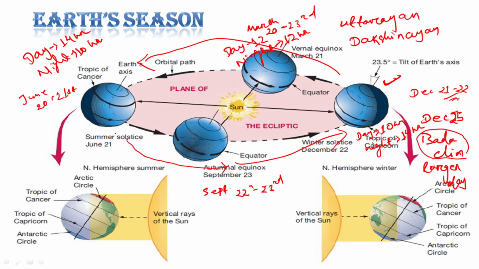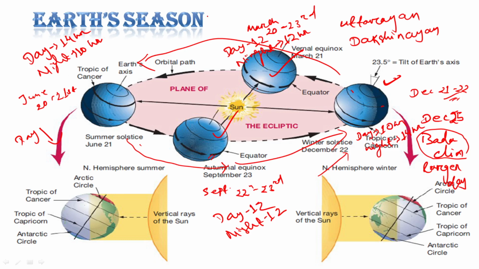Then from June, what happens? The day starts decreasing from June to December. So during September, again day is 12 and night is 12. Then again here, the day is 10 and the night is 14. So from June to December, daytime is decreasing. From December to June, daytime is increasing. In between there are two positions, here and here. These are equinoxes, when day and night are both 12 hours.